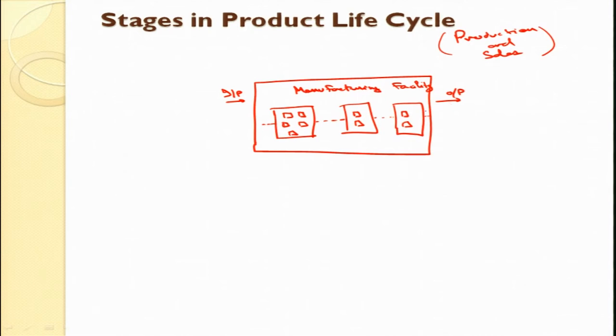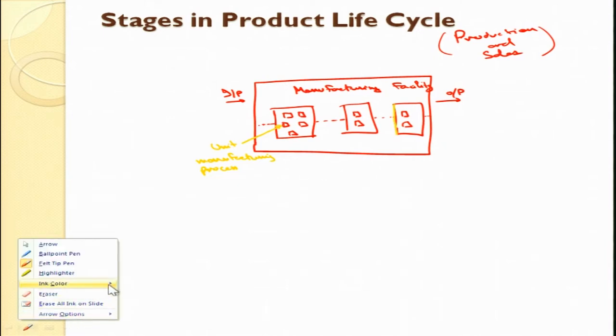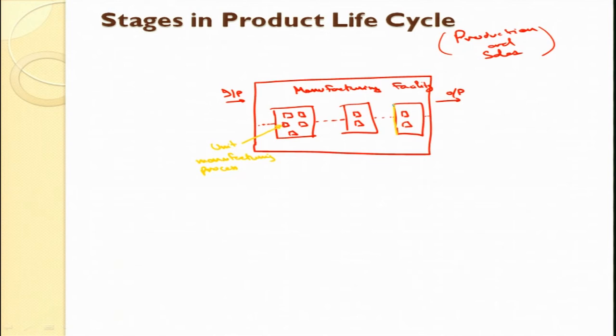So I can say the initial processing, okay, I will put here, this is a unit process, these are unit manufacturing processes. So the last stage, I can put it as assembly.